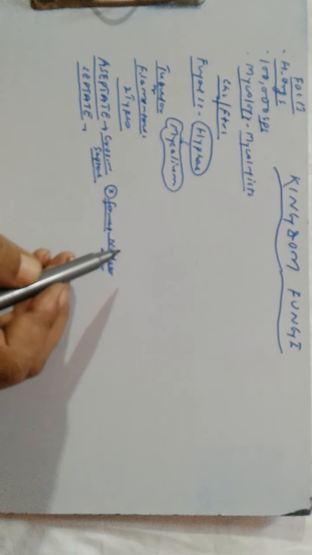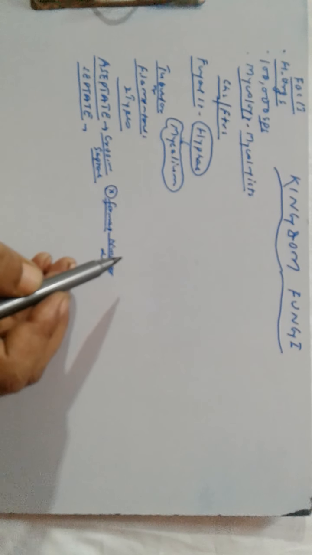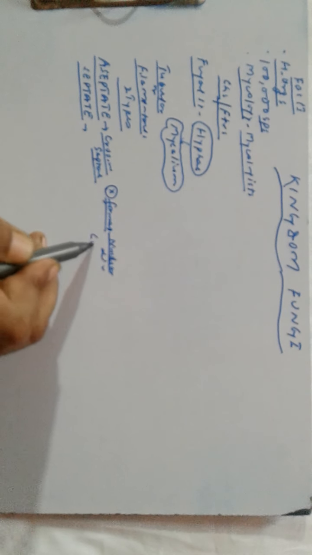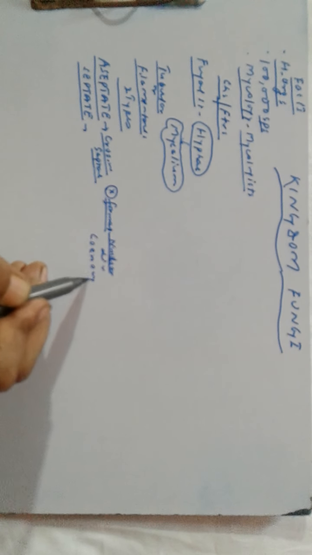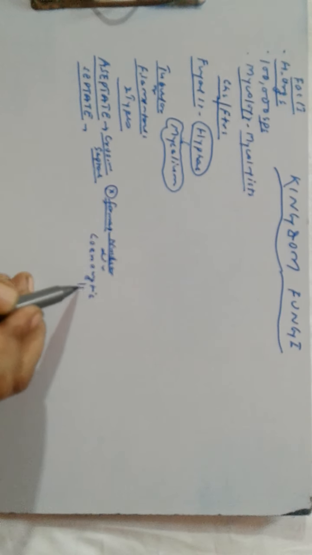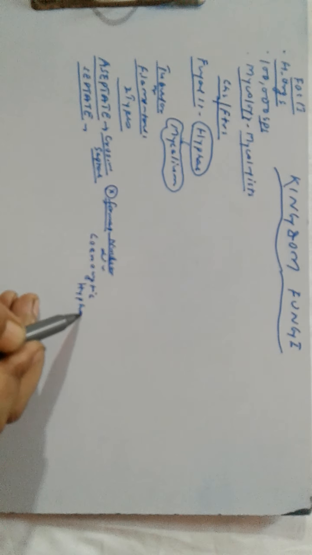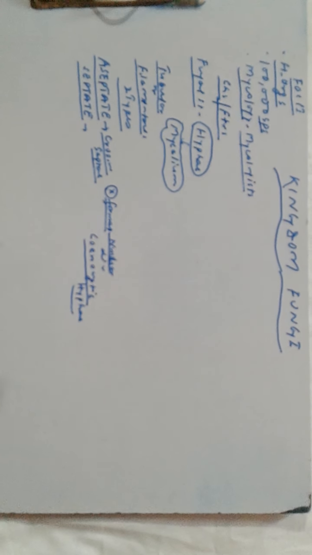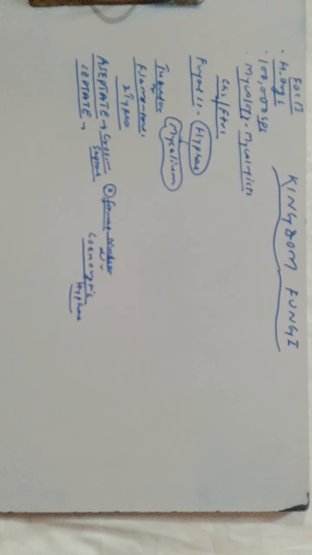That means they are multinucleated and have continuous tubes, and they are called coenocytic hyphae. So coenocytic hyphae are composed of continuous tubes having multinucleated cytoplasm.